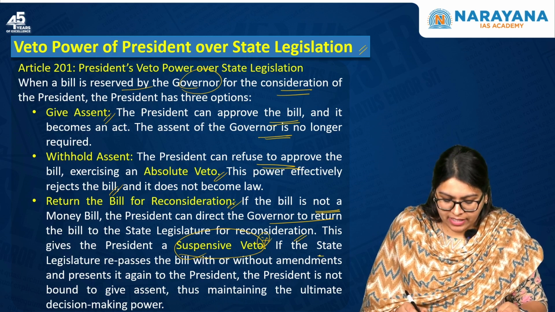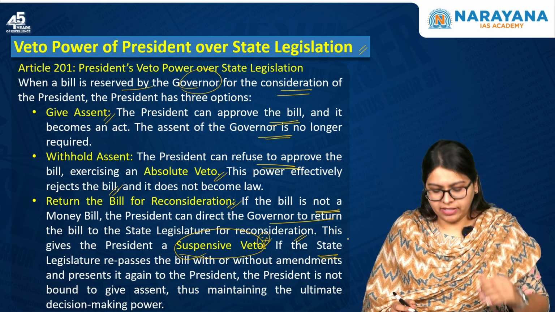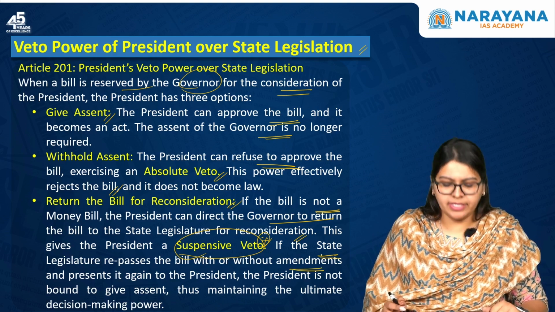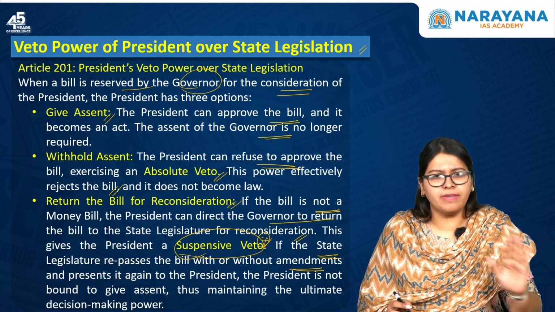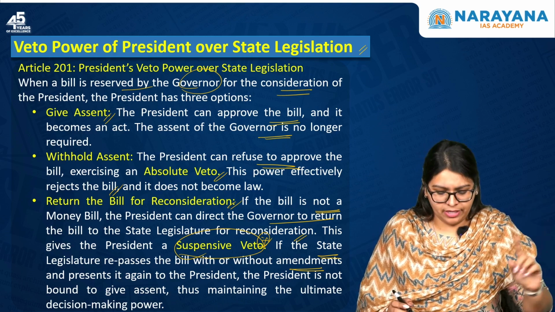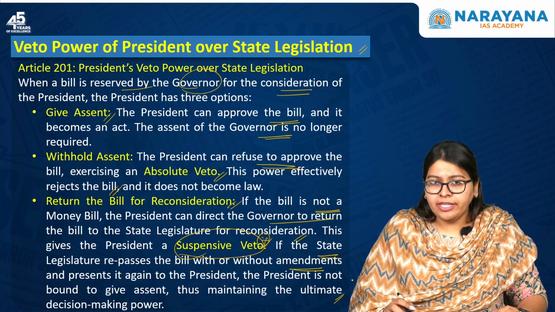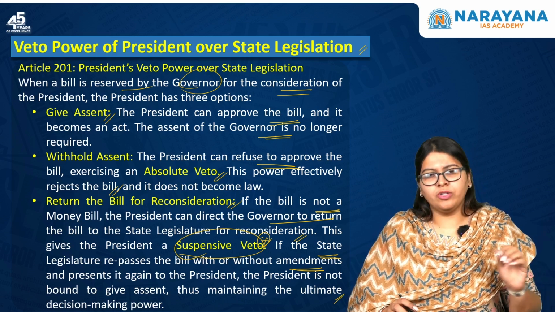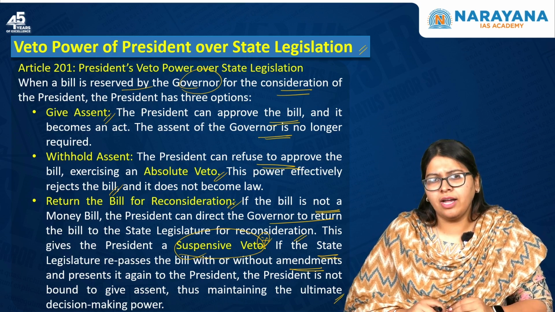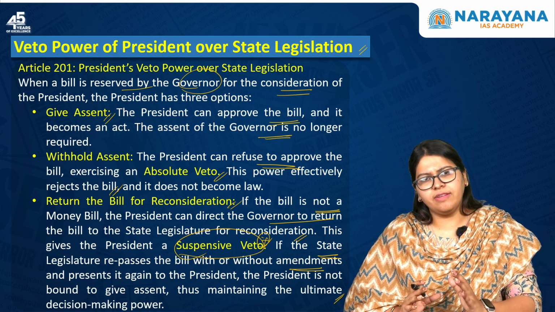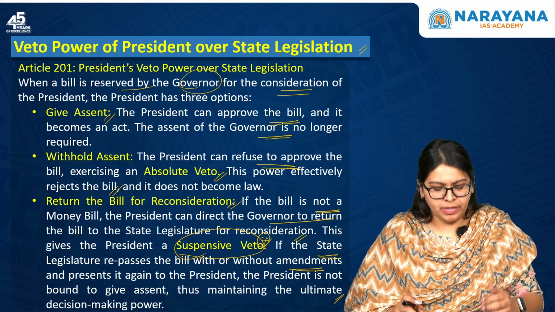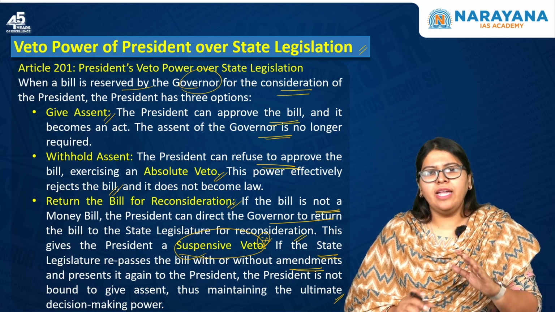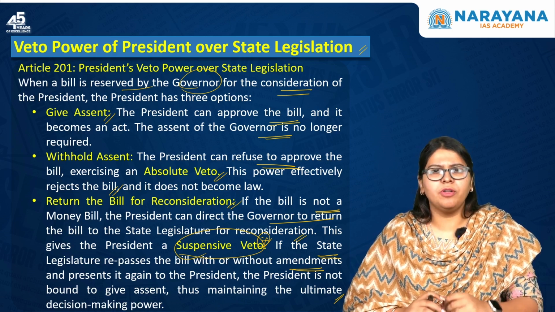And here, if the state legislature again repasses the bill with or without amendments and presents it again to the president, then the president is not bound to give assent, unlike the governor, thus maintaining the ultimate decision-making power. So that is why the state governments are concerned that if the governor reserves a bill for the president, since he has this veto power or the ultimate decision-making power, this hampers the principle of federalism.